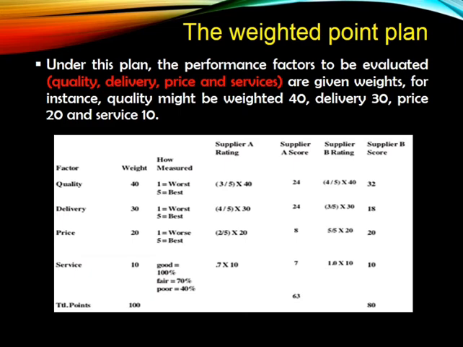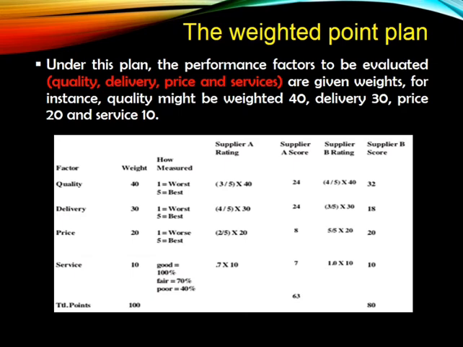Under this method, we select certain performance factors to be evaluated. Here I am choosing quality, delivery, price, and service as my performance factors. Next I allocate certain weights to these factors. Here I am allocating 40% to quality, 30% to delivery, 20% to price, and 10% to service. With these factors only we are going to assess the vendor, right?